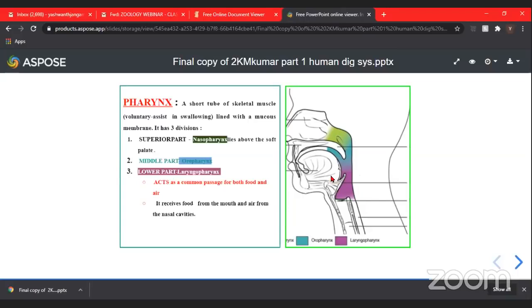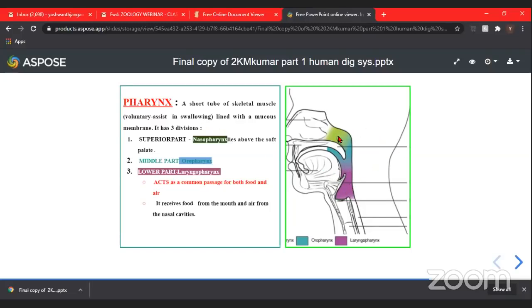The food from the oral chamber comes to the pharynx, and the air from the nasal chambers also comes to the pharynx. Here the food enters into the food pipe and the air enters into the windpipe, and this is regulated by a special cartilaginous flap-like structure called epiglottis.